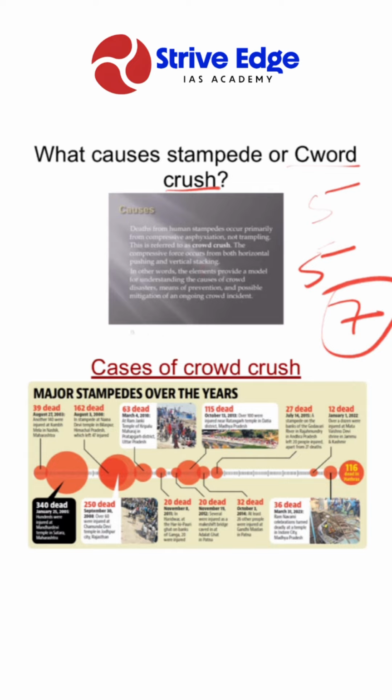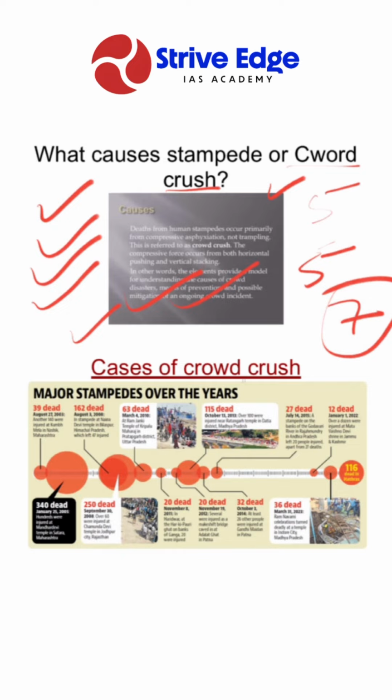Now, a stampede can be caused by structural reasons, for example, weak temporary structures, poor barricading, poor guardrails, poorly lit stairwells, and narrow exits. It can also be caused by fires or electric failures, then inadequacies in crowd control, crowd behavior, poor security, and lack of coordination between the stakeholders.